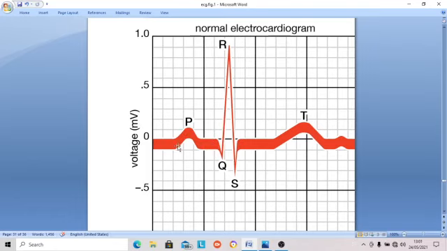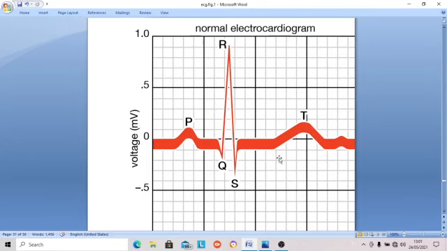The height of the P wave here is 0.1 millivolt, and its duration is up to 0.07. The beginning of P to its end is about 0.08 second. So this is normal. Here see the T wave: 0.2 to 0.3 millivolt is the height. So it is 1, 2, up to the point. It is 0.2 millivolt. Duration should be up to 0.27 second. This is 1, 2, 3, 4, 5, about 0.2 second. It can be up to 0.27 second also. So this T wave is normal.